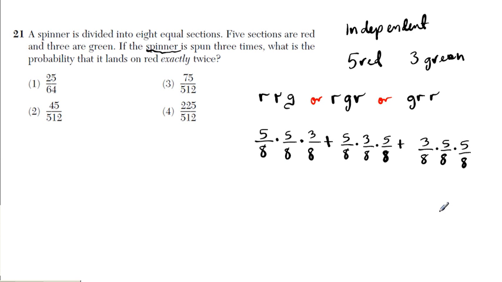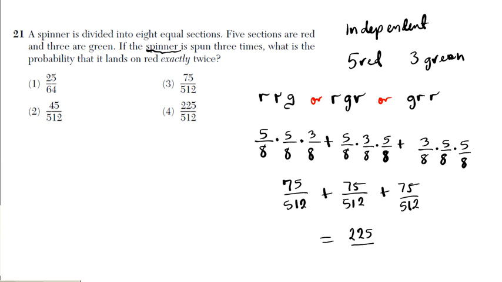So when I add these 3 probabilities, that should give me the final answer. If you notice, they're exactly the same thing. It's just that the position of the green is moving around. But since multiplication commutes, all these will be exactly the same thing. So when I multiply the numerators, I'll get 75 over 512 plus 75 over 512 plus 75 over 512. And then when I add them all up, I'm going to end up with 225 over 512.